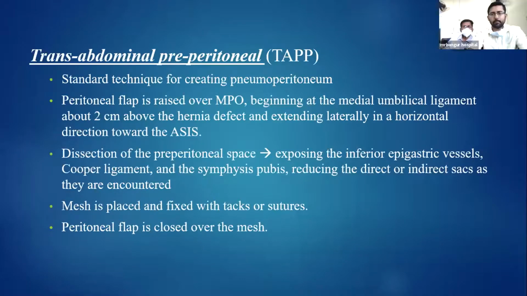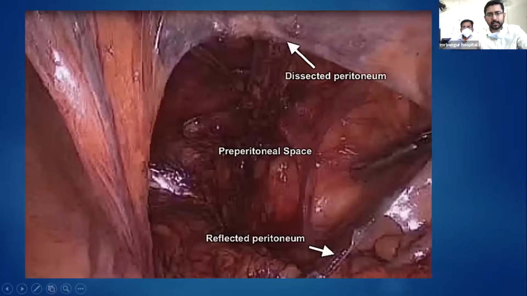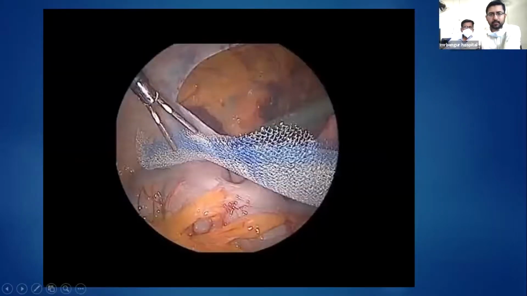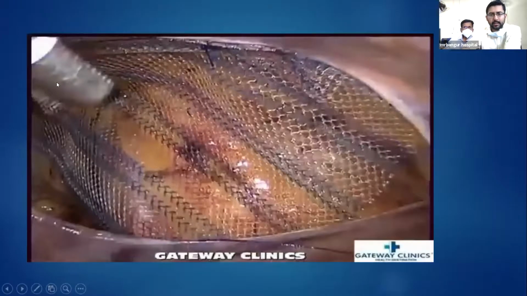Now, the transabdominal preperitoneal approach is this. We use the standard technique for creating the pneumoperitoneum. The peritoneal flap is raised over the myopectineal orifice, and the dissection of the preperitoneal space is done. A mesh is placed and fixed with tacks and sutures, and the peritoneal flap is closed over the mesh. Now, as you can see, this is the dissected peritoneum and the preperitoneal space, and this is the retracted peritoneum. It is properly dissected and cleared for the mesh to be placed. Here, the mesh is being inserted, and finally, the mesh is placed, and with the help of tacks, it is put into place, and then this defect is closed again using a suture.